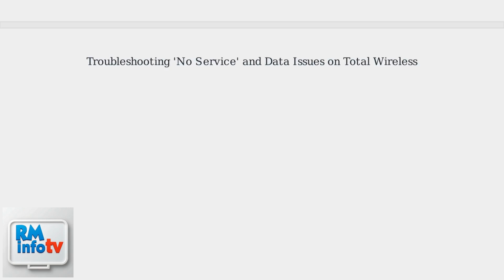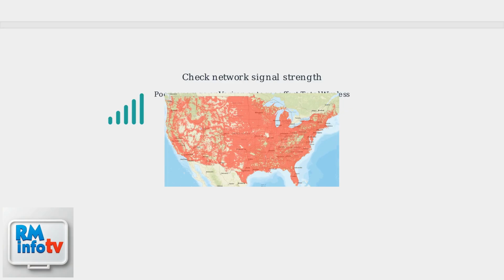Experiencing no service or data problems with your Total Wireless phone? These issues often stem from network connectivity, incorrect APN settings, or device-specific glitches. Start by checking your network signal strength. Poor coverage in rural areas or during network congestion leads to no service errors. Total Wireless uses Verizon's infrastructure, so issues often mirror Verizon outages.